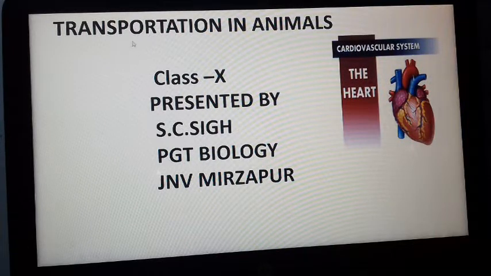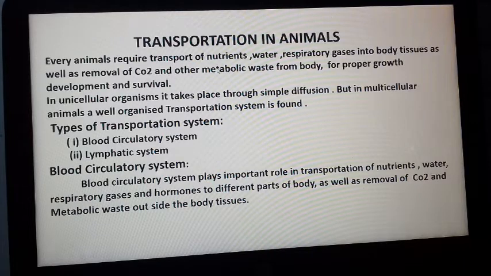Today we'll discuss transportation in animals. Transportation in animals. In unicellular organisms, like amoeba and paramecium, the oxygen from water gets diffused inside and CO2 comes out from the cell. But in multicellular animals, a well-organized transportation system is found.